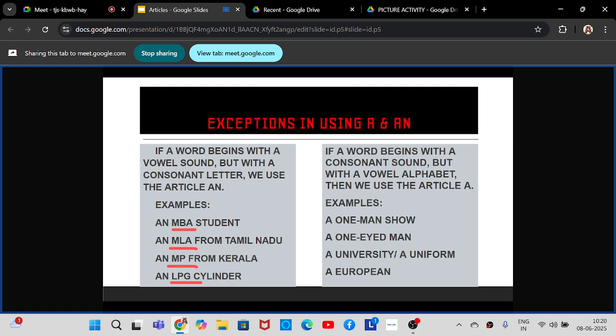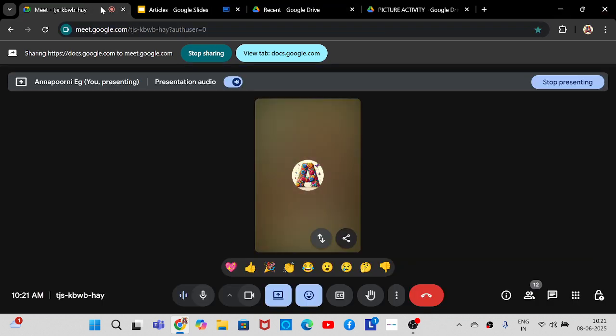Isn't the sound A coming? MLA, MP, MBA, LPG. If you write it in your regional native language, you can know that. How to write it in Hindi or how you write in Tamil? MLA. So you are first using the vowel letter, the Swarakshar A. Yes, Sachin, we call Swarakshar and Vyanjanakshar in Hindi, right?